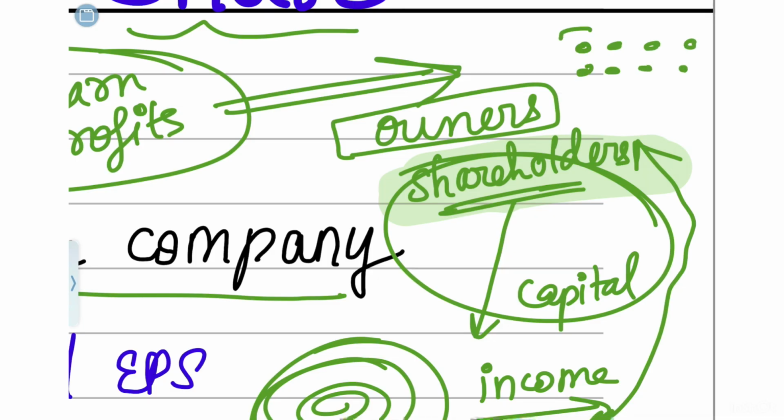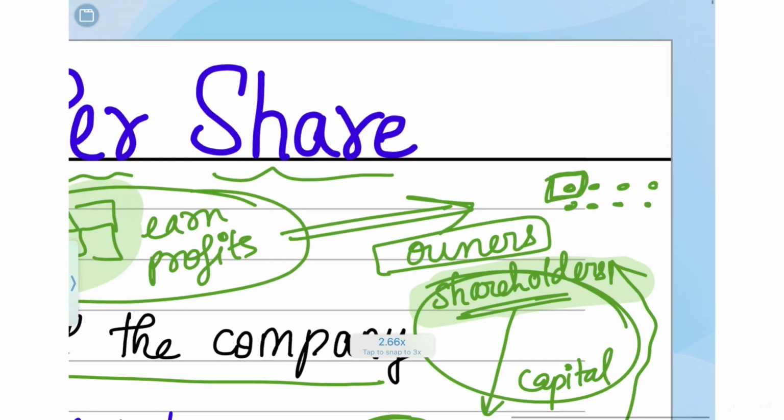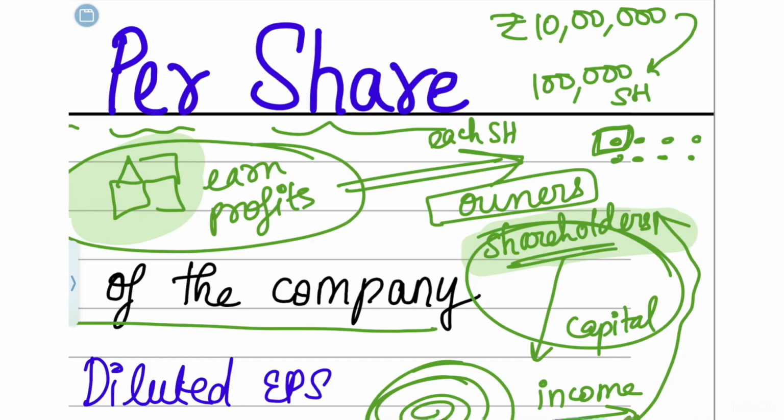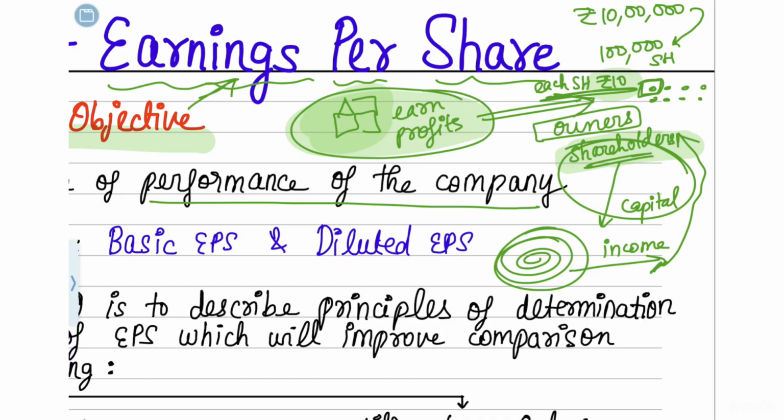So when it is distributed to the shareholders, there can be numerous shareholders in the company. What does one shareholder of the company earn? Suppose the company has earned around 10 lakh rupees in a year, and there are around 1 lakh people who are shareholders in the company. So how much does each shareholder in the company earn? If this 10 lakh rupees is distributed among these 1 lakh people, then rupees 10 will be the earnings which each shareholder has got. So this 10 rupees will be called your earnings per share. That is, out of the total earnings which the company is earning, how much does each shareholder in the company earn is called earnings per share, which is 10 rupees.